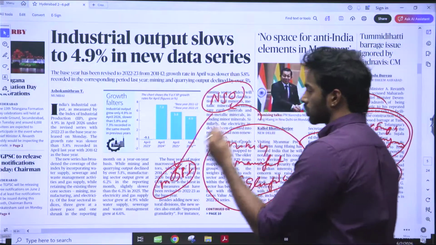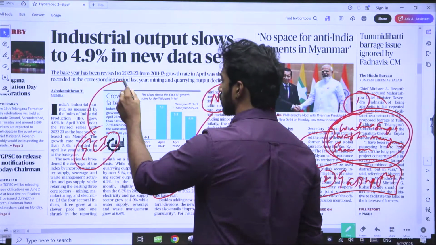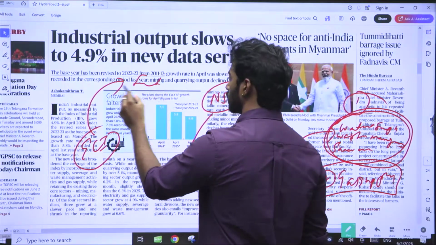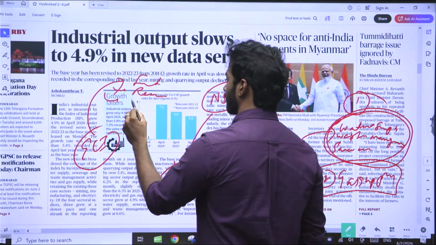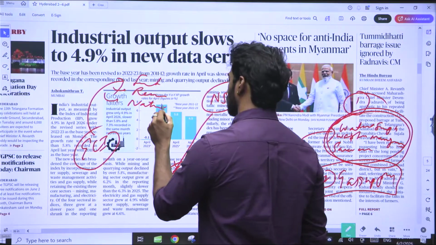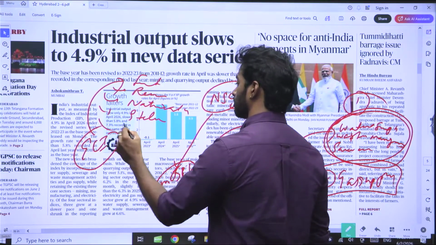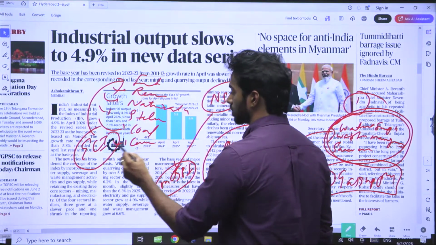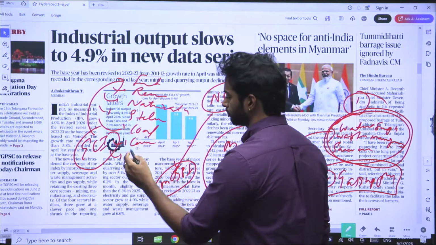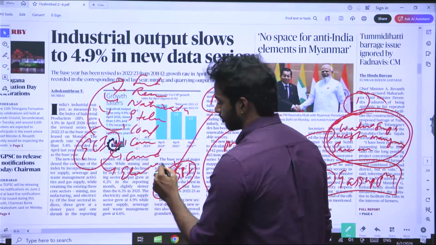And coming to ECI, ECI is nothing but the 8 core industries. Now, what are the 8 core industries? The 8 core industries are fertilizer, refineries, natural gas, steel, coal, cement, crude oil, and electricity.